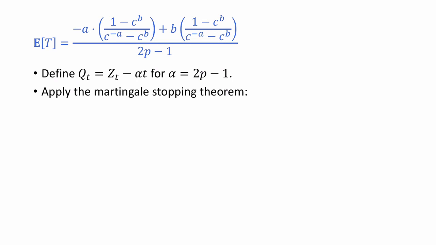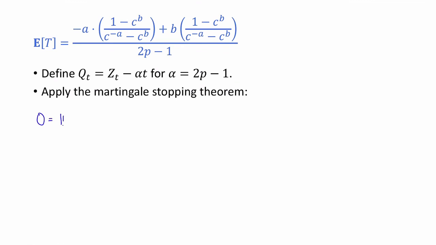Okay, so now we have our q_t's. They're defined like this for some reason. And now we're going to apply the Martingale Stopping Theorem to the q_t's. Once again, I'll leave it to you to see why the Martingale Stopping Theorem applies. But when we apply it, we get that